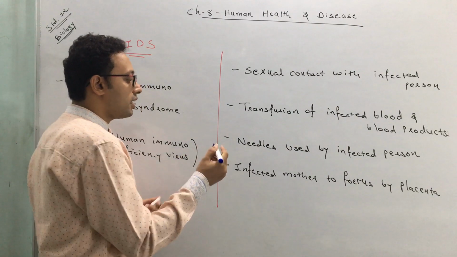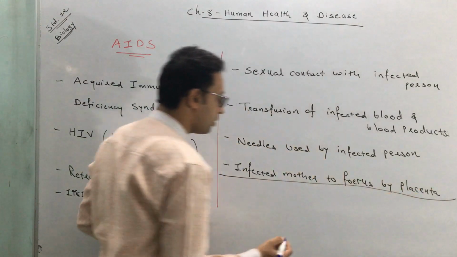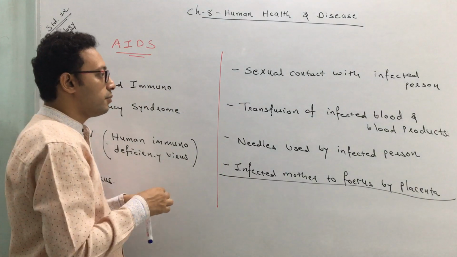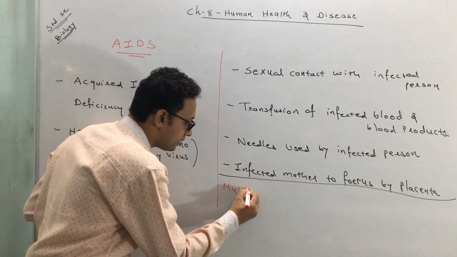So the chances of occurrence of this disease are very high in certain kinds of populations. Which kind of population? The first kind of population is those who have multiple sexual partners.